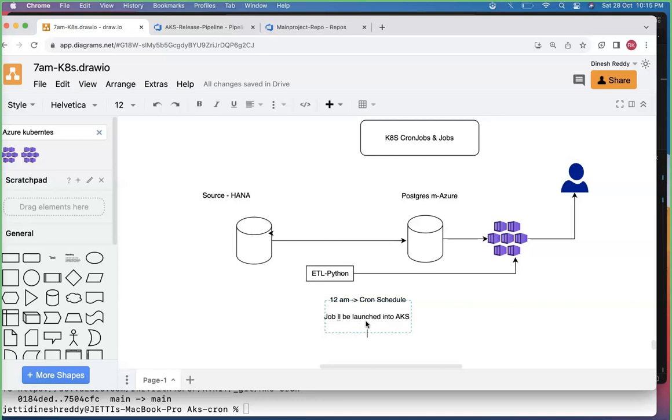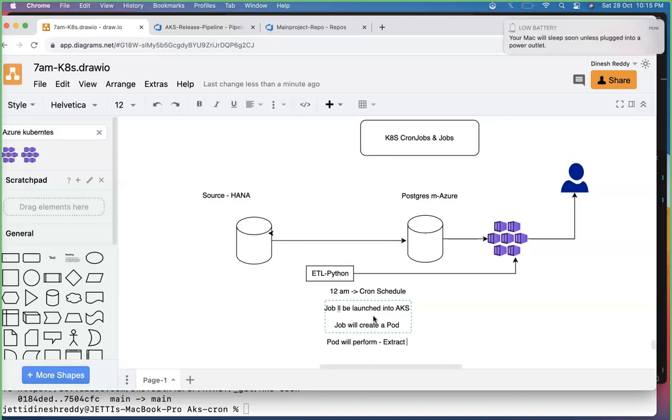The job will create a pod, team. The pod will run. That is nothing but a job. The pod will run and perform whatever activities you just mentioned: extract, transformation, and loading.